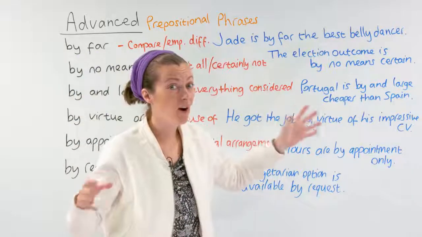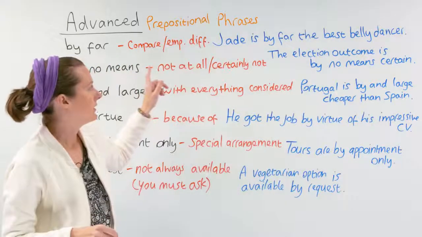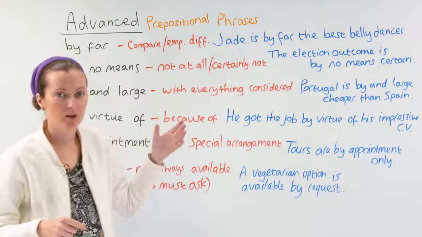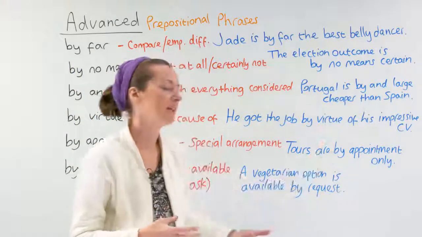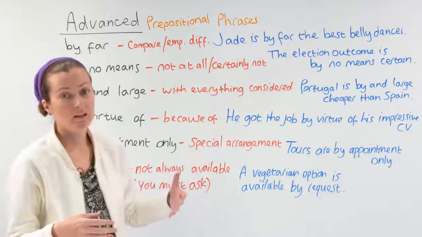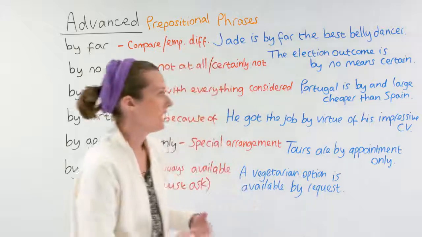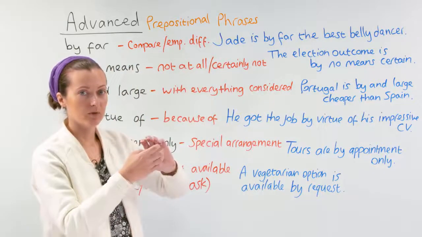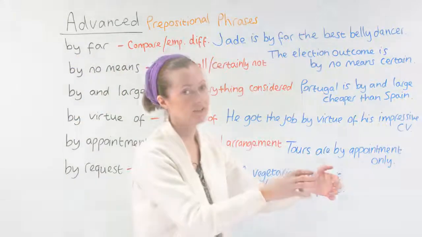Jade is by far the best belly dancer. I can also use by far in a negative sense for a negative meaning. So I could say Toby is the slowest reader in the class by far. And in that sentence, I moved the prepositional phrase by far to the end of the sentence.